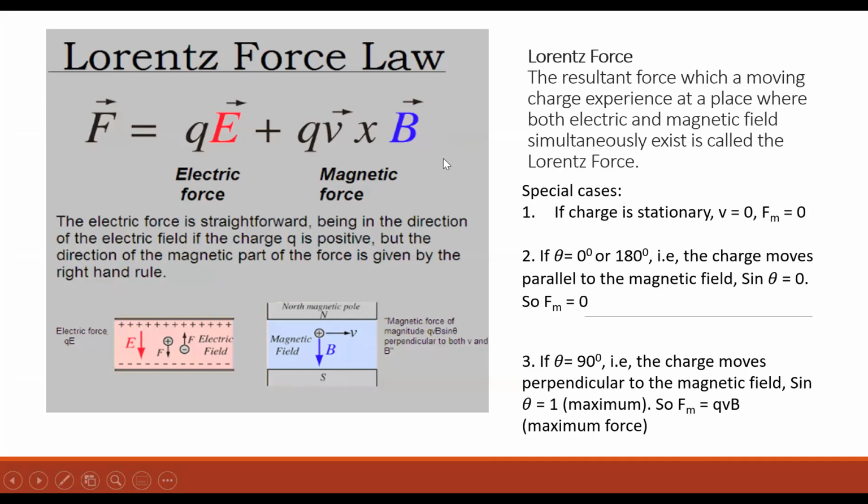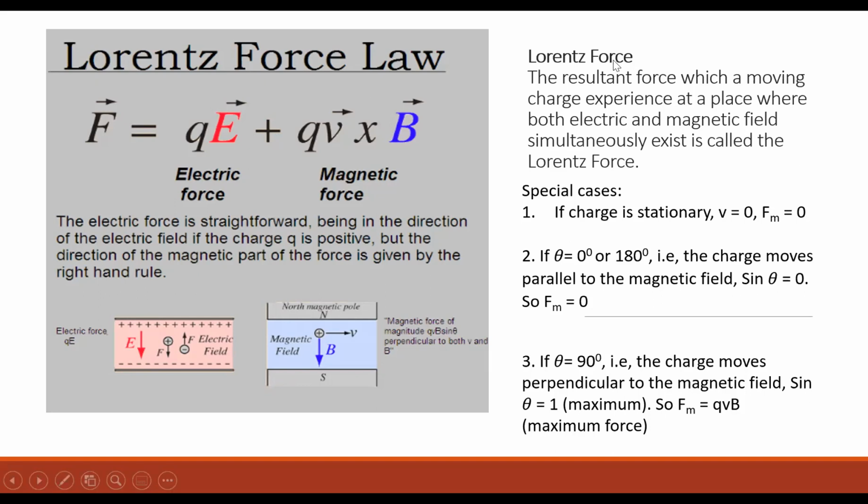Suppose a charged particle is moving in a place where both electric field and magnetic field is present. So what will be the total force? The total force will be that due to the electric field QE plus that due to the magnetic field Q into V cross B. So this total force is called the Lorentz force.